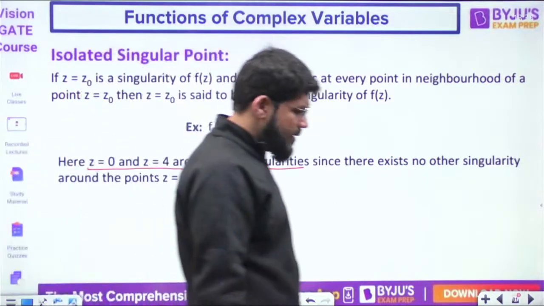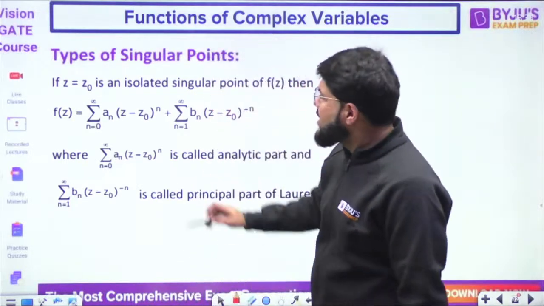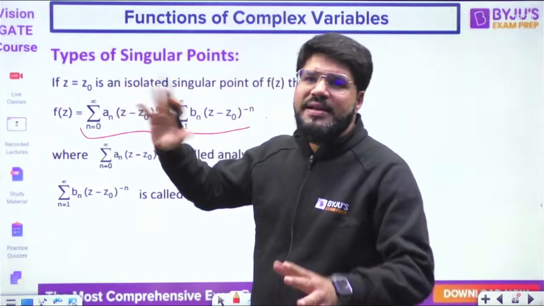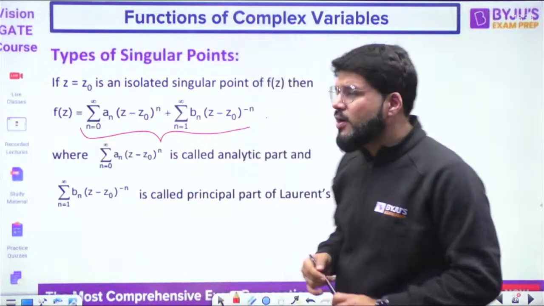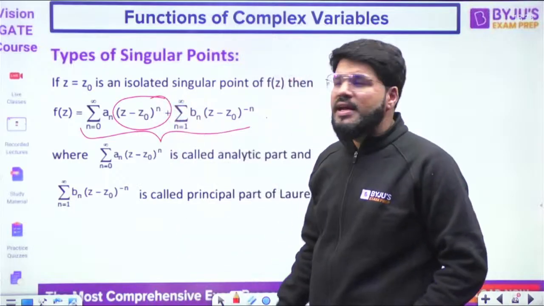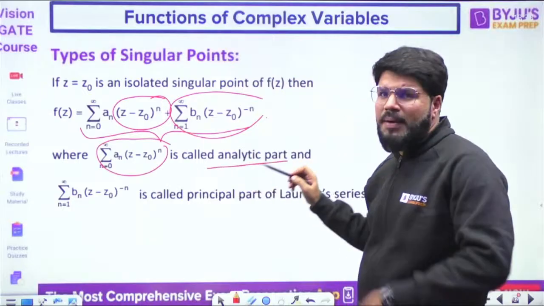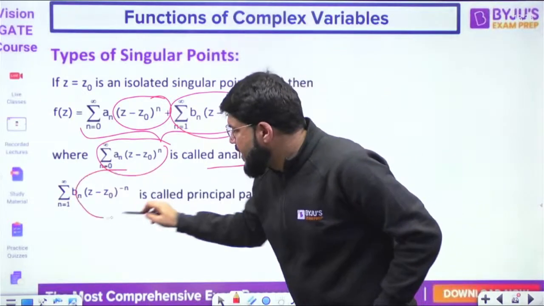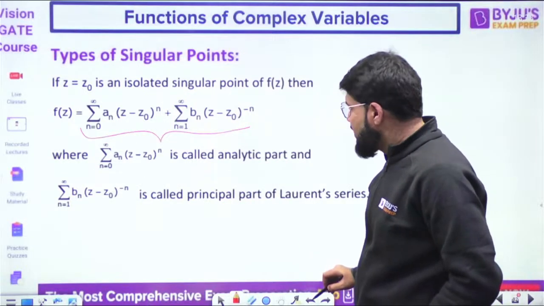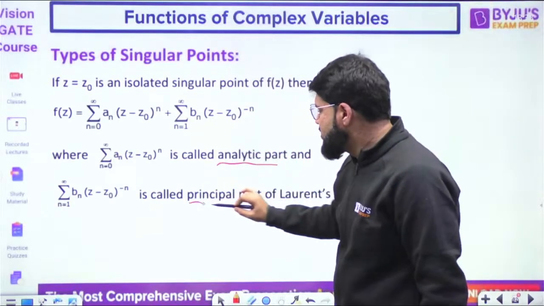Okay. Now we can expand functions in the power series. I'm not covering expansions in detail today. If you demand, later on we can have a class on Laurent and Taylor series. But any expansion around z equal to z naught can contain some terms in the positive power and some other terms in the negative power. The term with the positive power is the analytic part. Already I explained it through example, and the term with the negative power is known as the principal part. So in the expansion, there are two parts which I have already explained. One of them is the analytic part, one of them is the principal part.